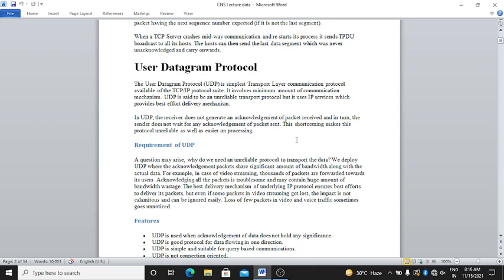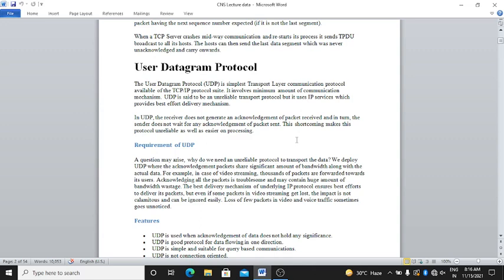For example, in case of video streaming, thousands of packets may be forwarded towards its user. Acknowledging all the packets is troublesome and may cause huge bandwidth wastage.